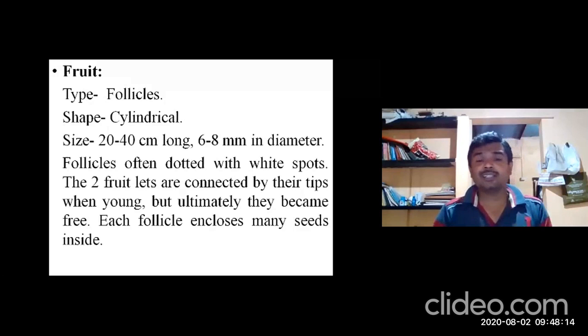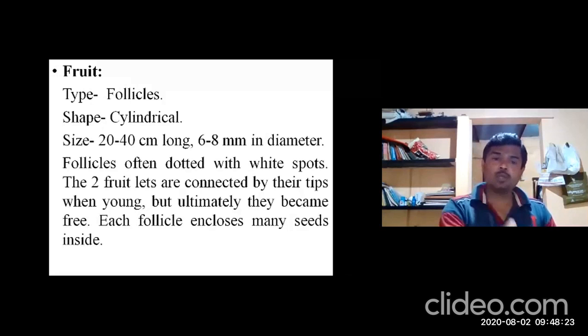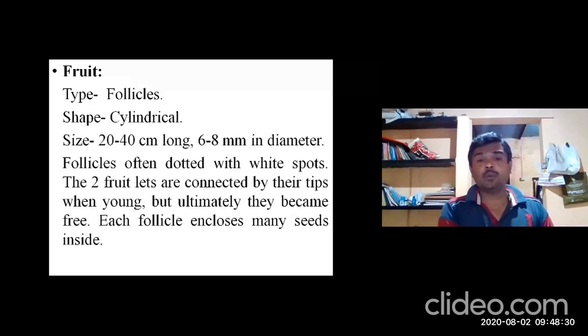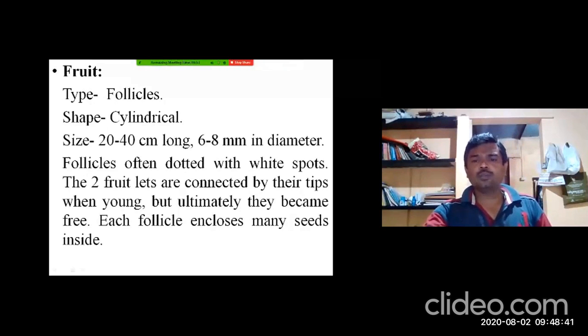Based on the size of the fruit, the diameter, and the terminal part where it is attached or detached, you can differentiate. I will show some more pictures of how we can differentiate the Kutaja fruits, Punkutaja flowers and Stree Kutaja flowers, Punkutaja fruits and Stree Kutaja fruits. Please remember the size of the fruit is 20 to 40 centimeter long, 6 to 8 millimeter diameter. The follicles are often dotted with white spots.